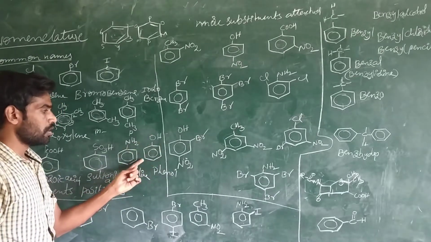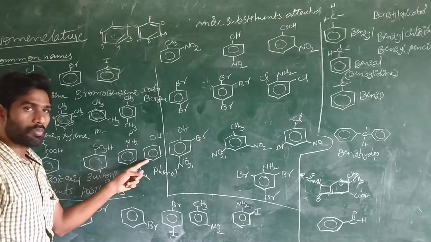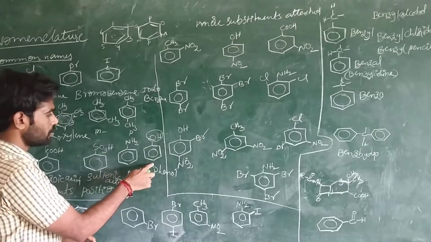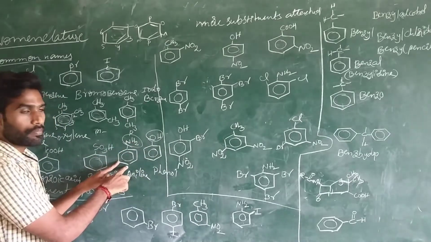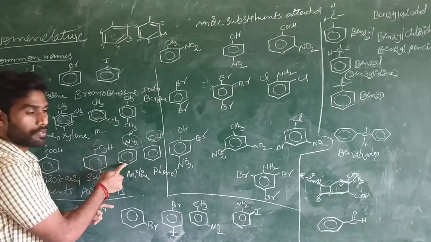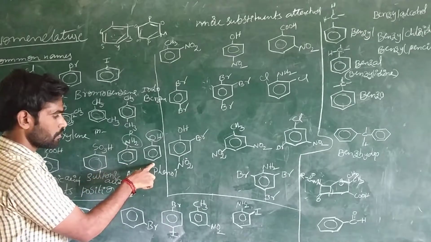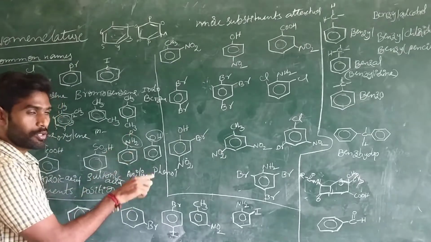In case of the IUPAC system, if you want to write the IUPAC name for this molecule, it is hydroxybenzene, because this is a hydroxyl group. This one is aminobenzene, because this is an amino group and this one is benzene. That is the IUPAC system: aminobenzene, hydroxybenzene.